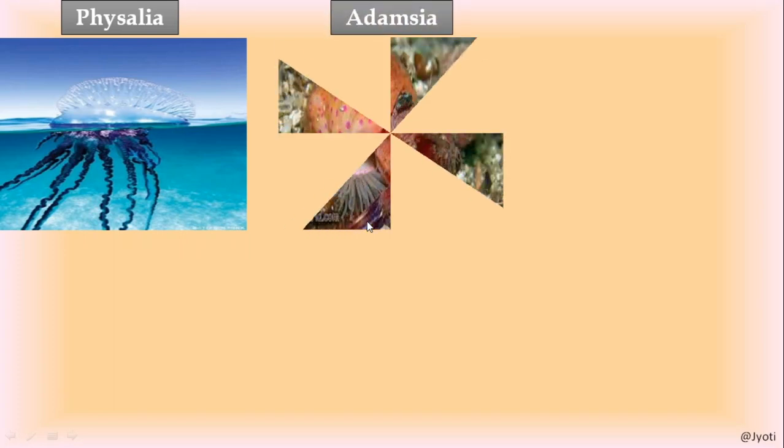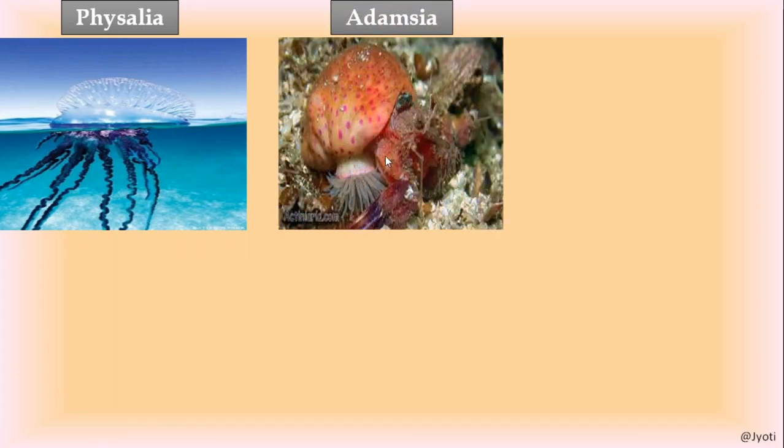Then Adamsia, this is a commensal relationship you can see. So here is your cnidarian, that is Adamsia. Okay, this is the Adamsia, which is living in a commensal relationship with a snail. And what is commensalism?